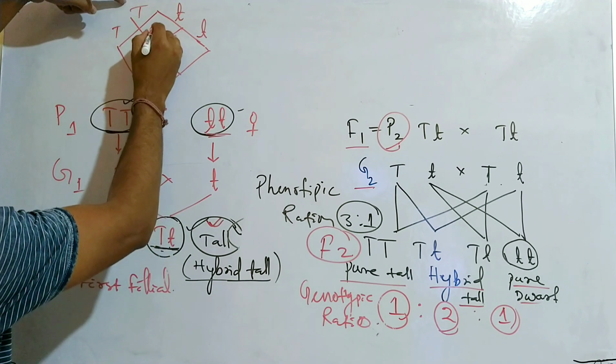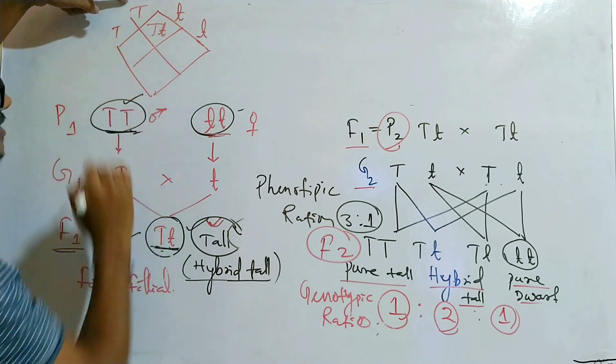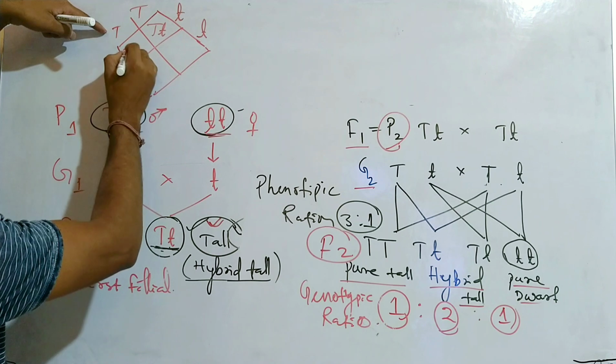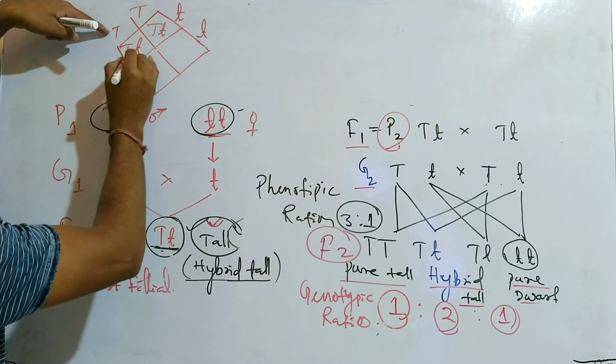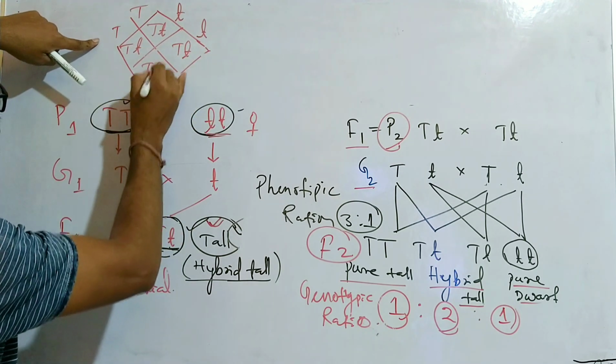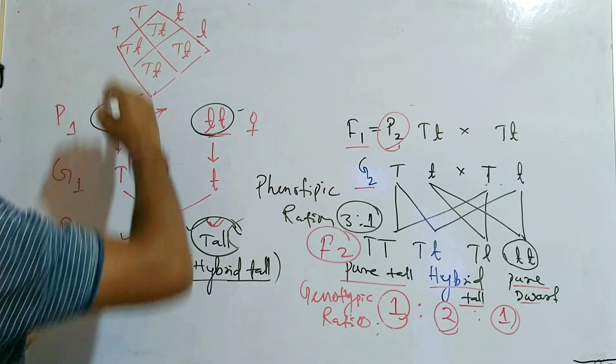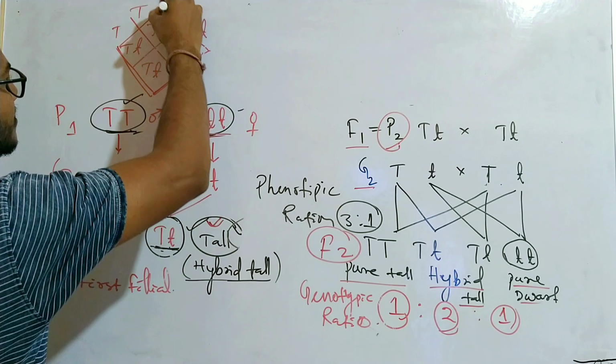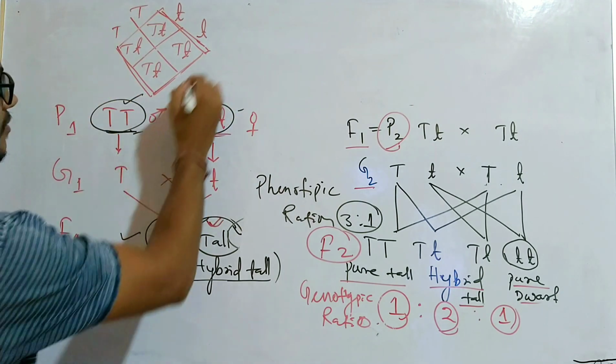When the capital T fuses with the small t, it will give rise to capital T, small t. Here, when the capital T fuses with the small t, it will also give capital T, small t. Here also it will be capital T, small t, and here also it will be capital T, small t. So this representation is known as Punnett square.